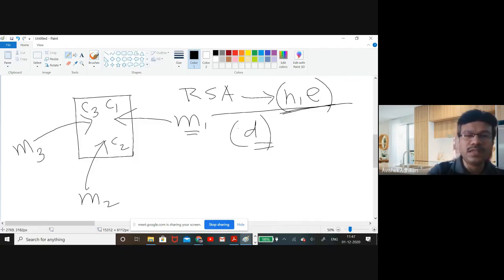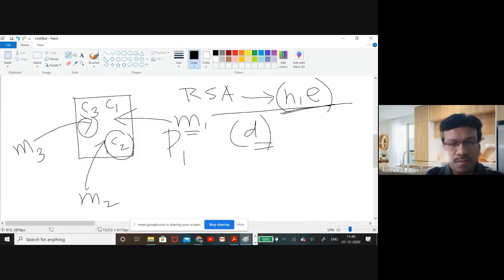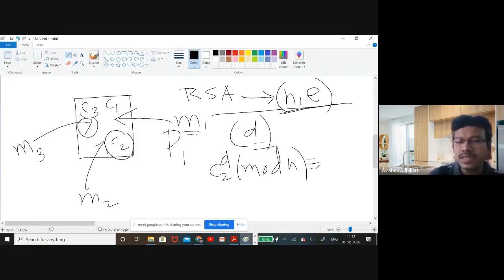For example, if P1 is the first participant, then with this value of D, he will be able to check the values of M2 and M3 from C2 and C3 respectively, because he can compute C2 to the power D modulo N, and we have already shown this value is nothing but M2.